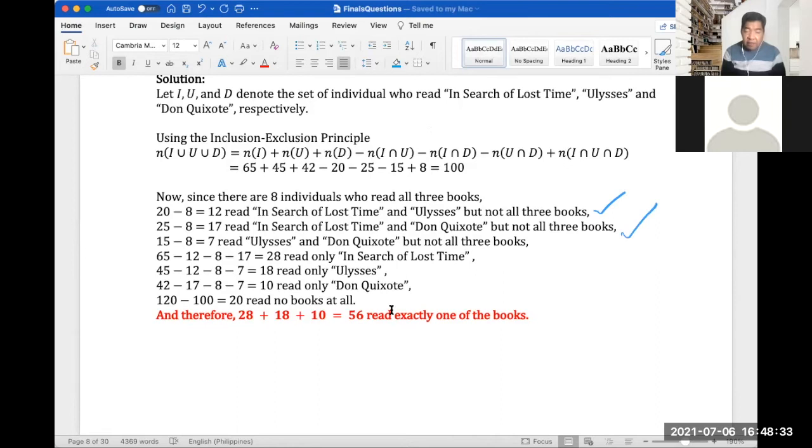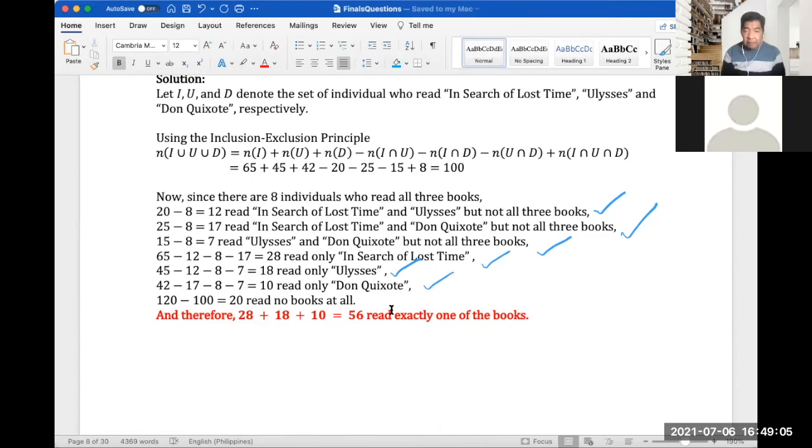And then 15 minus 8, which is 7, read Ulysses and Don Quixote, but not all three books. So 65 minus 12 minus 8 minus 17 would be 28, who read only In Search of Lost Time, right? And then 45 minus 12 minus 8 minus 7 equals 18, who read only Ulysses. And 42 minus 17 minus 8 minus 7 equals 10, the people who only read Don Quixote.